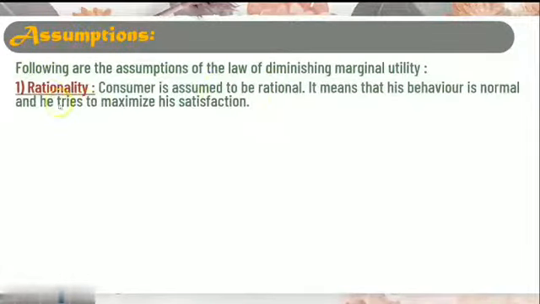Now, there are certain assumptions of this law. Following are the assumptions of the law of diminishing marginal utility. The first one is rationality. Rationality means that when we are going to experience this law, we have to assume that the person should be mentally and physically fit. Therefore, the consumer is assumed to be rational. It means that his behavior is normal and he tries to maximize his satisfaction. When Alfred Marshall applied this, he clearly said that this law applies to a rational, healthy and mentally fit person.